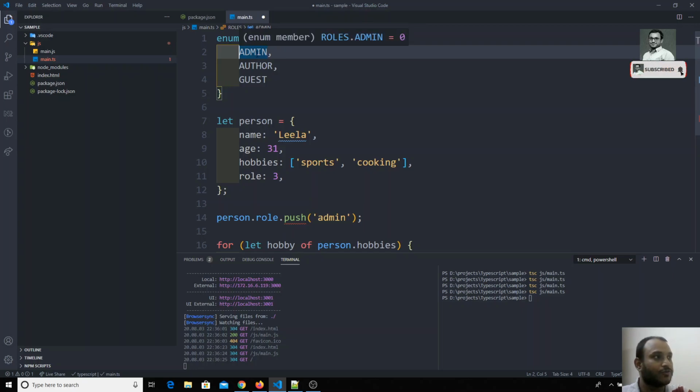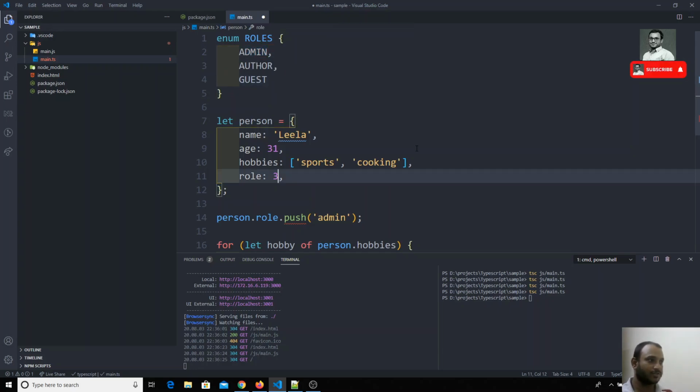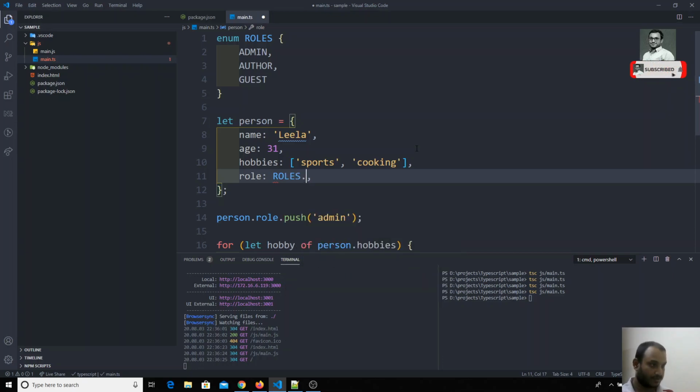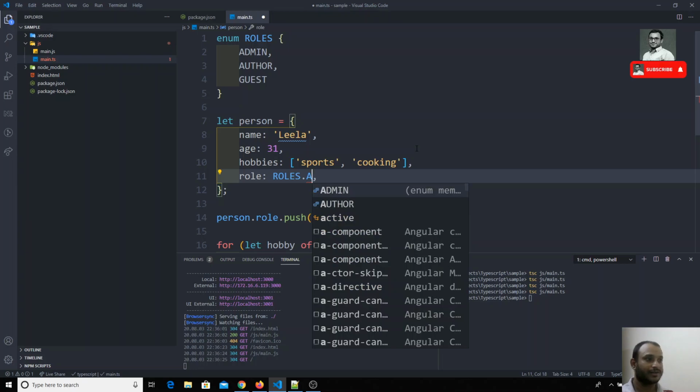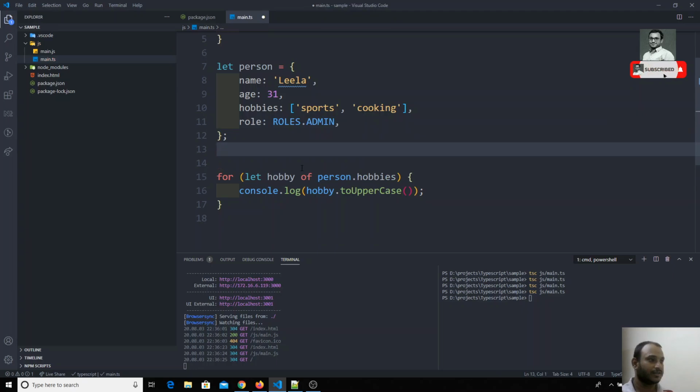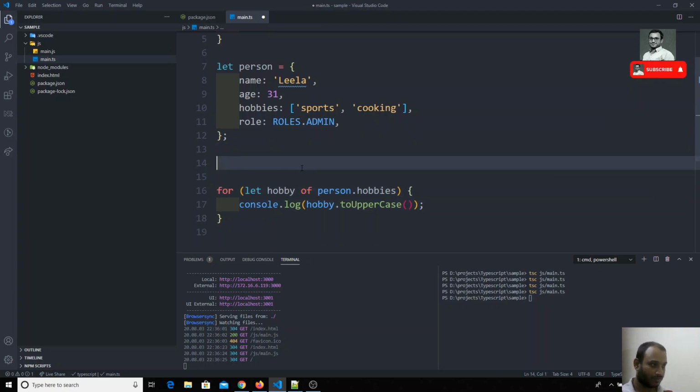If you hover over admin, you'll see that Roles.admin is equal to 0. By default it is assigned like an array, so 0, 1 and 2 will be assigned. Here I can directly write Roles dot, and I will be able to get Roles.admin, so we get IntelliSense. Now I can remove this, and write if person.role is equal to Roles.admin.